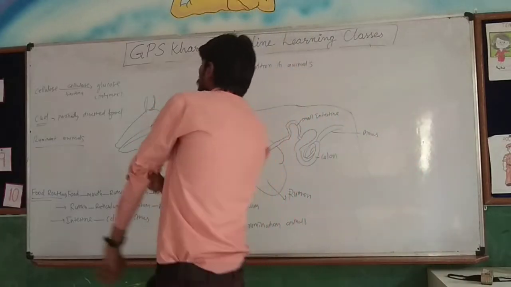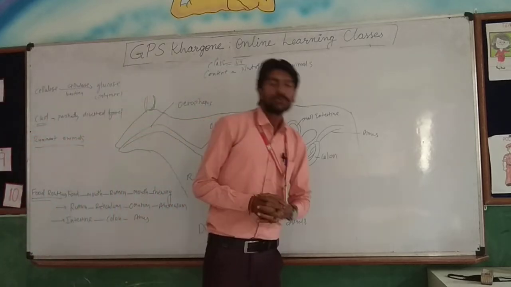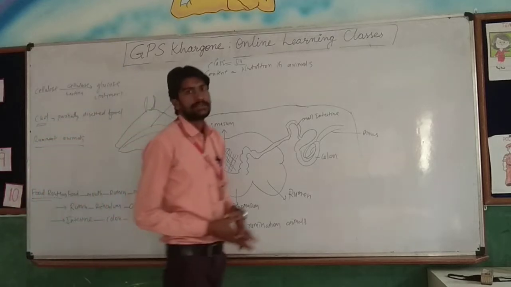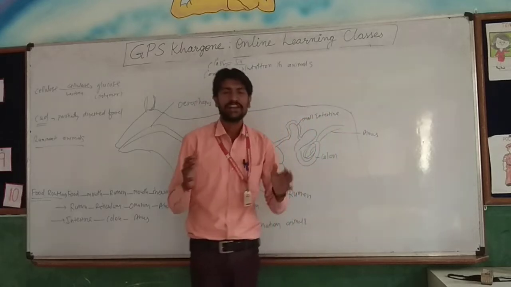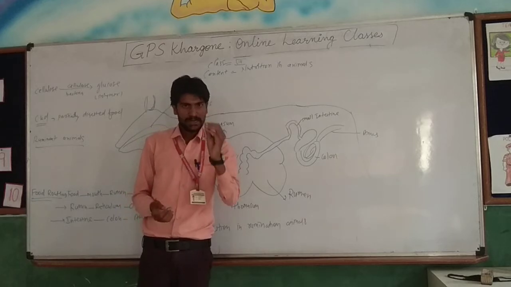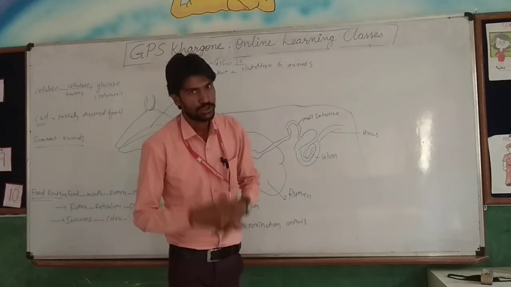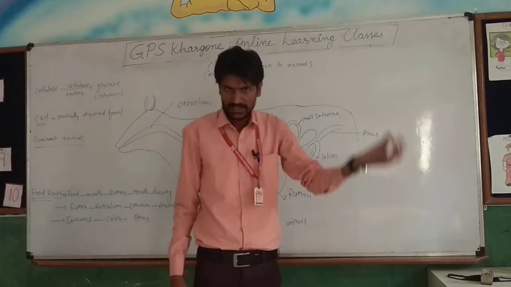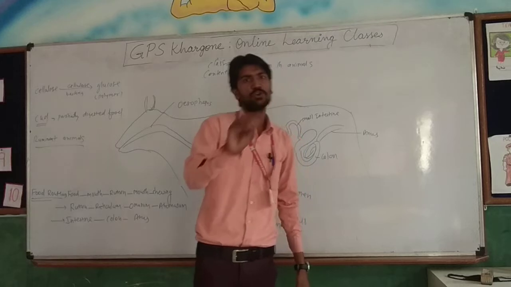Okay. So first of all, students, from your previous classes, you know what a cell is. The cell is the structural and functional unit of any living organism. Plant is also a living organism. So the plant cell is a tough cell, which is made up of cellulose. What will happen if any animal eats the plant and its leaves? That cellulose will go inside their body and that cellulose will be digested.